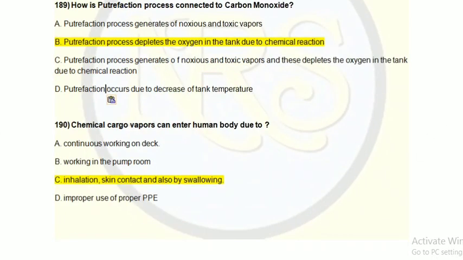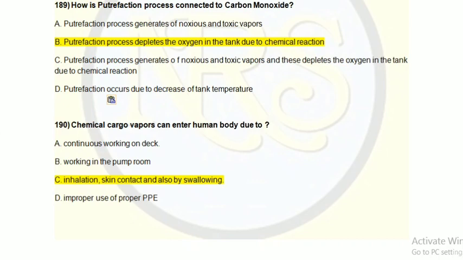Question number 190. Chemical cargo vapors can enter the human body due to: option A, continuous working on deck; option B, working in the pump room; option C, inhalation, skin contact and also swallowing; option D, improper use of proper PPE.